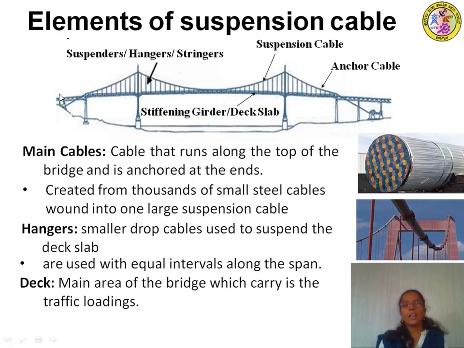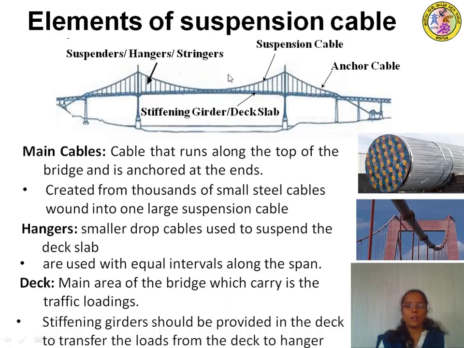This is the approach road where the vehicles will enter the bridge, and they will cross the bridge. This deck slab is stiffened by means of a girder. The girder is used to transfer the load from the deck slab to the hanger bars.